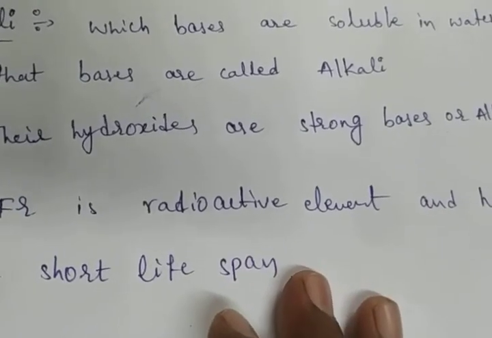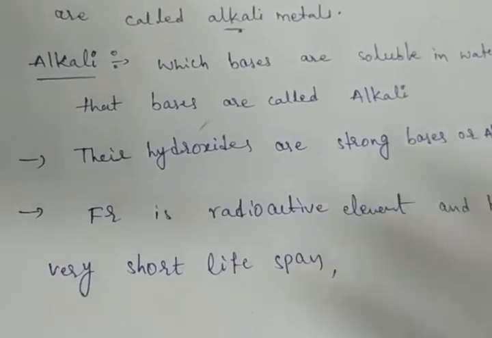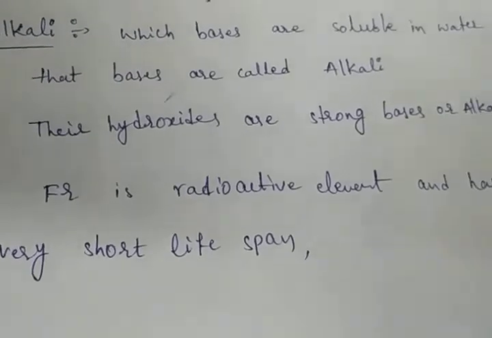Therefore, very little is known about it. We don't know much about francium.